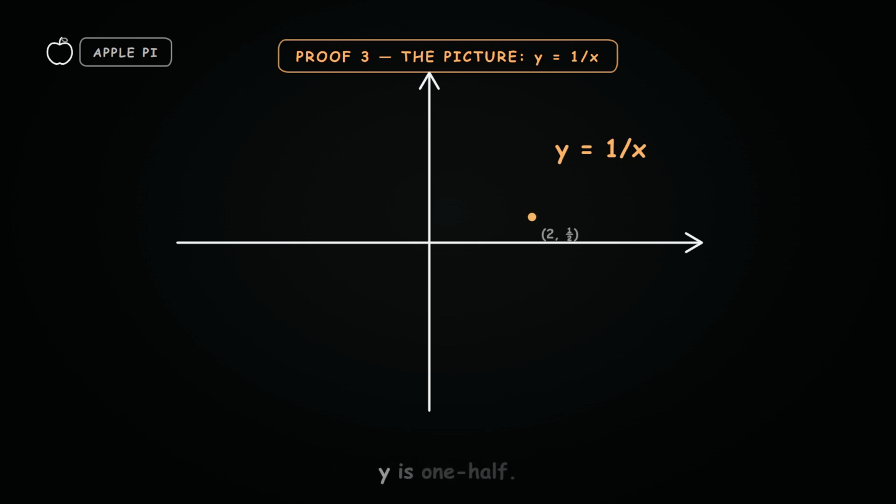If x is 2, y is 1/2. If x is 1, y is 1. If x gets tiny, like 1 over 100, y becomes 100. Even tinier, y shoots toward a million. As x sneaks closer and closer to 0 from the right, y rockets up toward positive infinity.